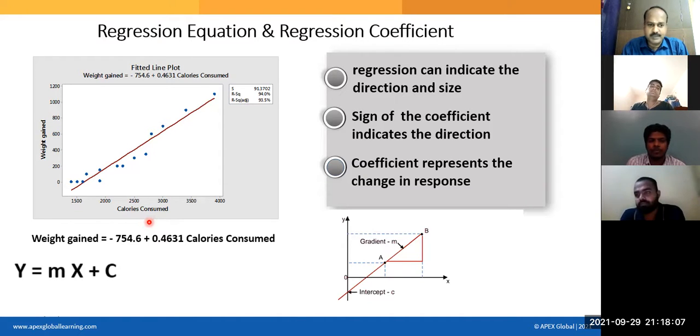Do you think the same formula will be applicable to your body also? That is statistics. A sample can represent only its population, not other populations, right? Your body may be sensitive to many other things, not only food. Some people will have more factors for weight gain or weight loss, but for this particular person, the single factor is deciding his weight. He can easily control the weight. He can reduce the weight. He can increase the weight because he is not having any other problem.